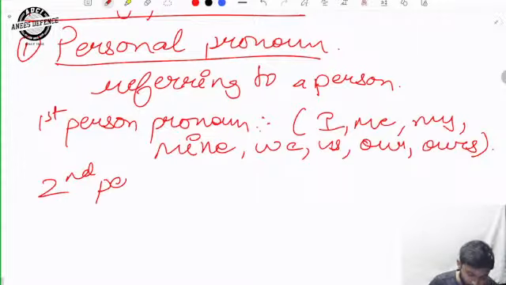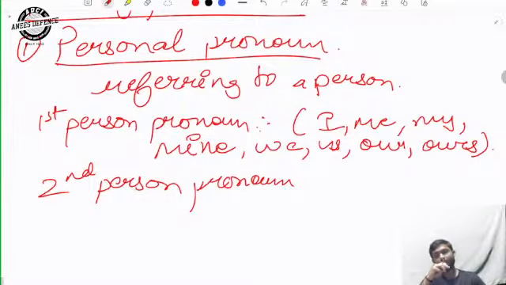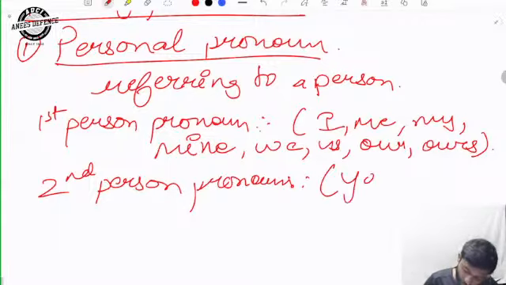Second person pronoun. See, when we are talking, we suppose. Okay, first I will tell you all the person pronouns. Then I will tell you how they are supposed to be used. Second person pronouns are you, your, yours.